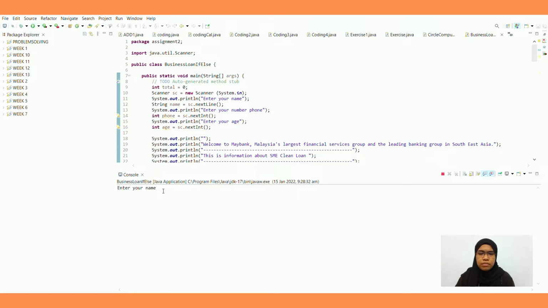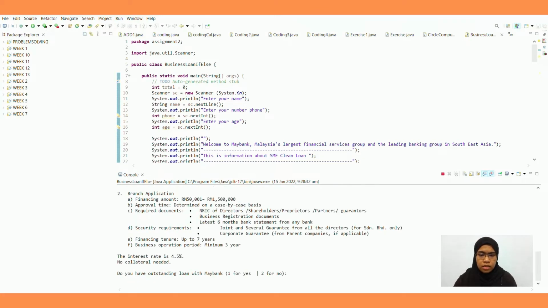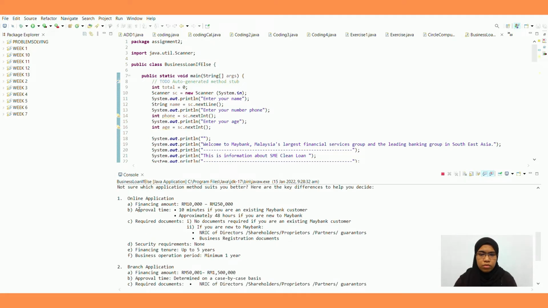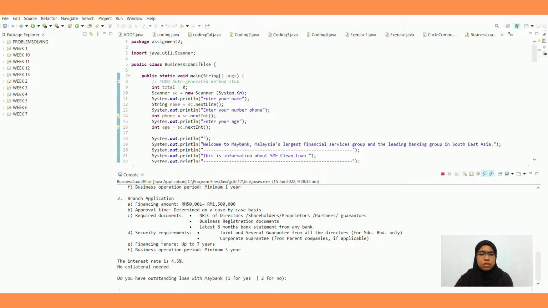Enter your name, Nur Aisha. Enter your phone number. Enter your age. This is information about SME Clean Loan. There are two types of application, by online and by branch application. Enter 1 to continue. This is information about online application and this is branch application. It is also stated the interest rate is 4.5% and no collateral needed.